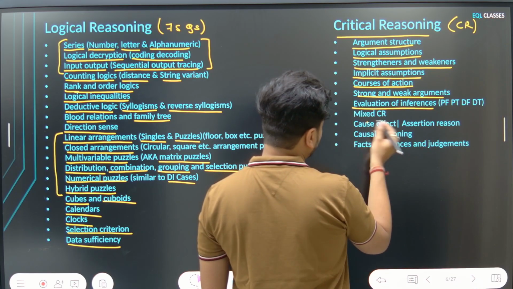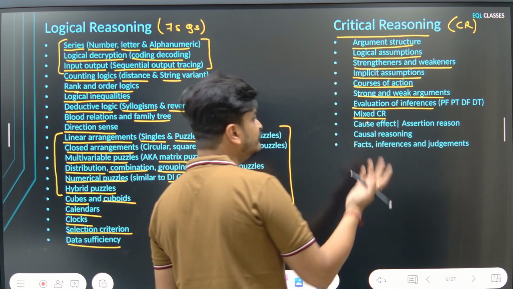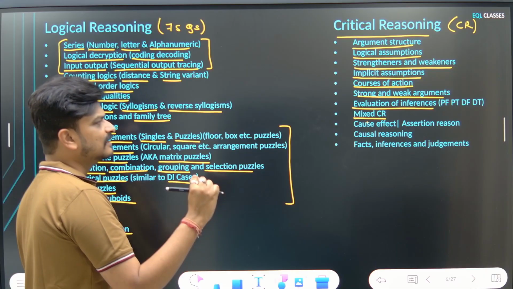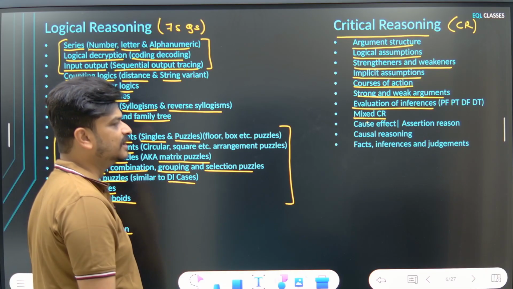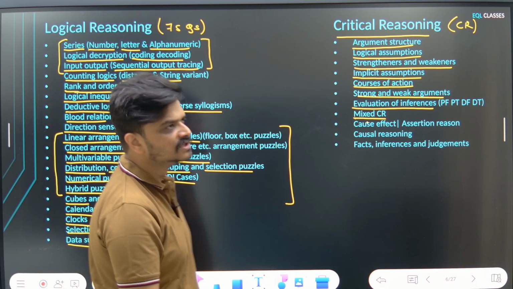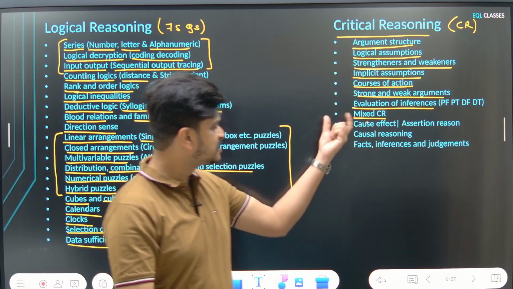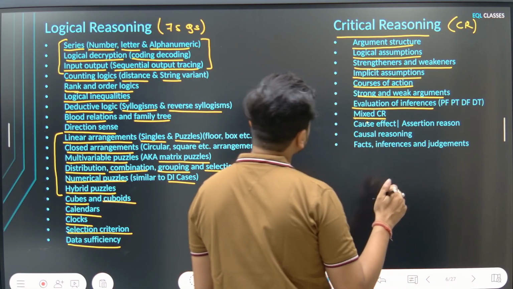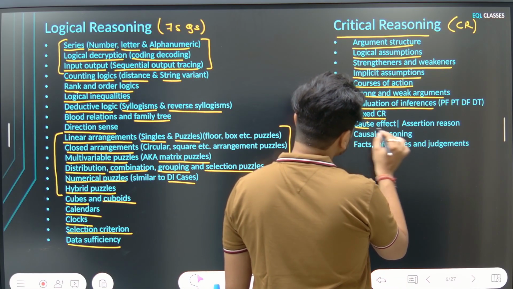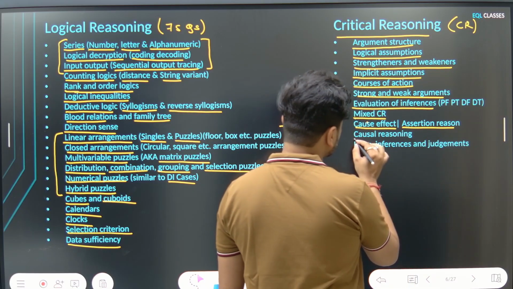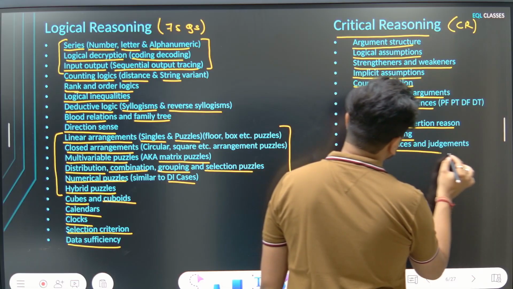You can have hybrid CR or mixed CR, wherein they can give you one paragraph and they can ask varied CR questions on it, as in what is a probable cause, or what is the conclusion, or what is the premise. They can ask you those questions. Those are called mixed CR questions. Then cause effect or assertion reason questions, causal reasoning, facts, inferences, and judgments.